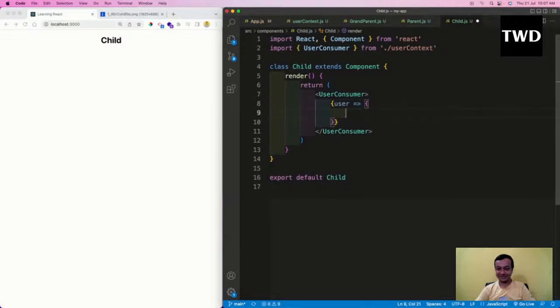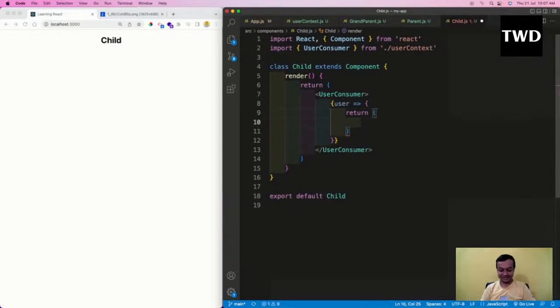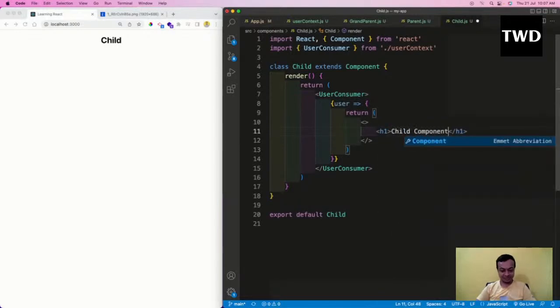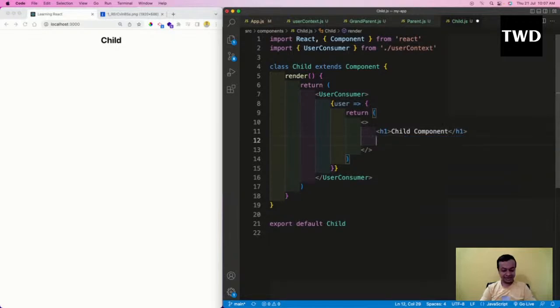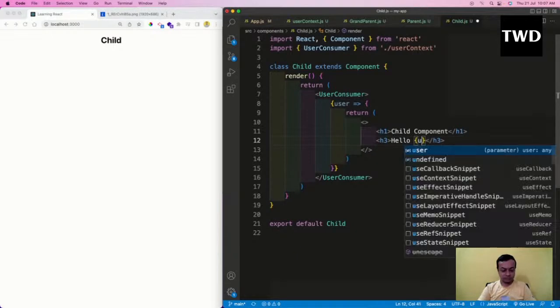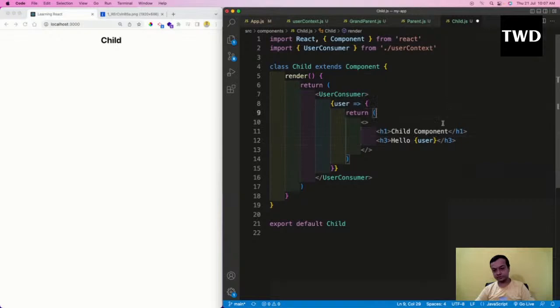Then I will have a return, then h1 child component, and then h3 hello user. So this is definitely a complicated thing. You have to wrap it. This pattern is known as a render props pattern.